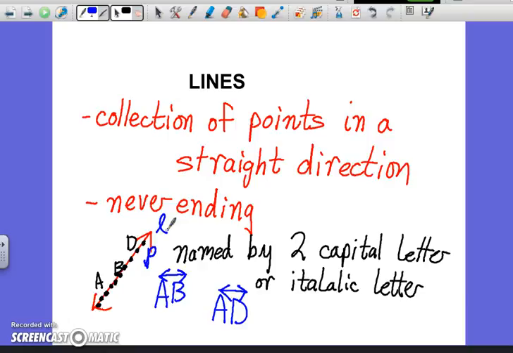So there's a line. It's a collection of points in a straight direction. It's never ending, it never stops. It is one-dimensional. Why? Because it simply has length. It doesn't have any width, but the points keep going in one direction.